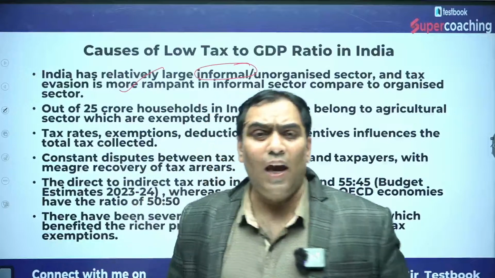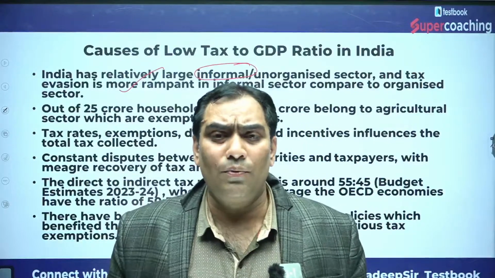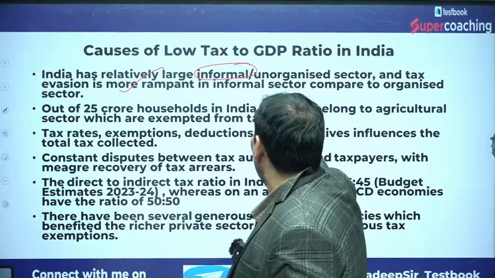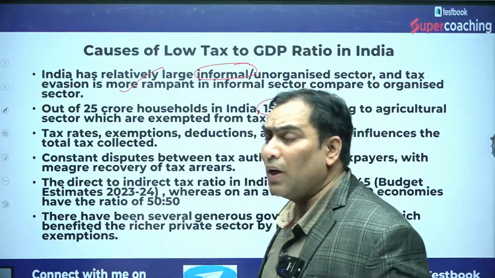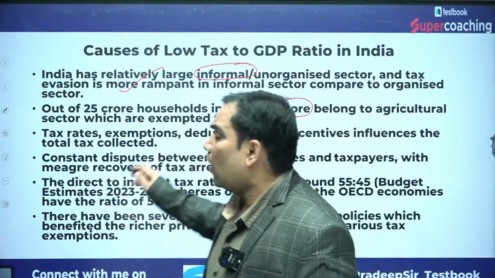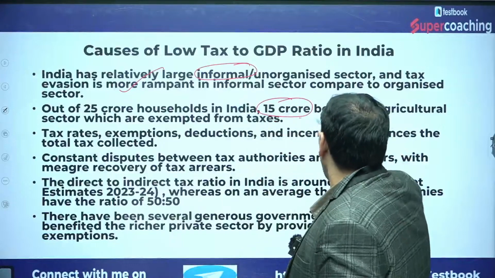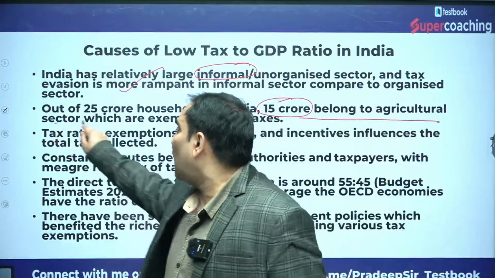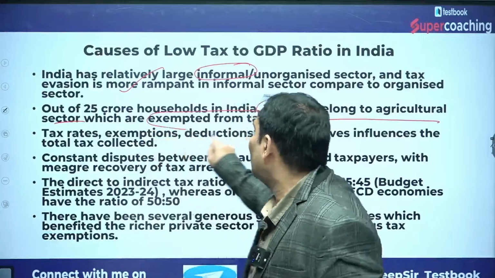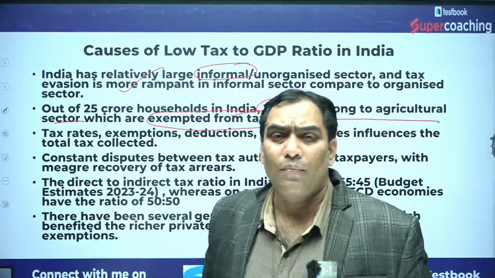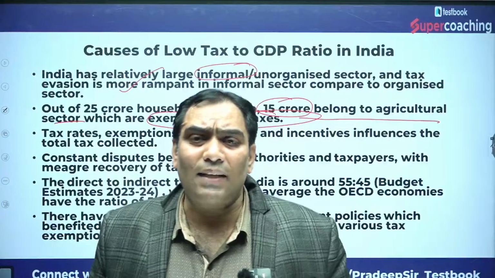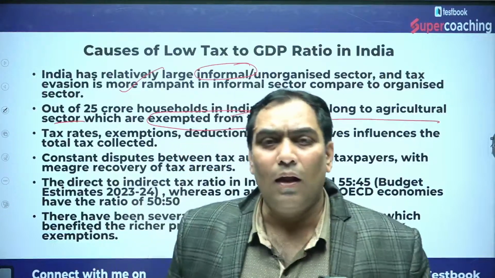Second, there are 25 crore households, and out of 25 crore, 15 crore are in the agriculture sector. The agriculture sector has been exempted from taxes.